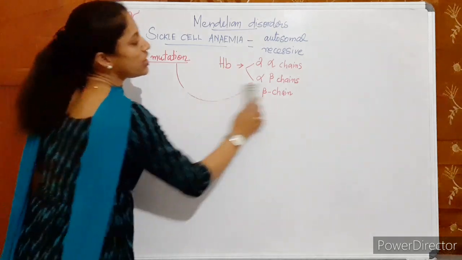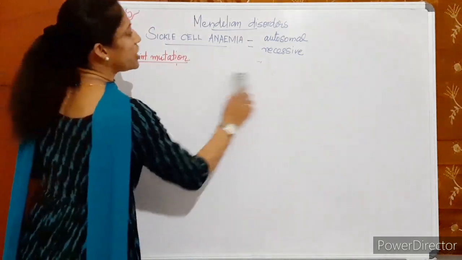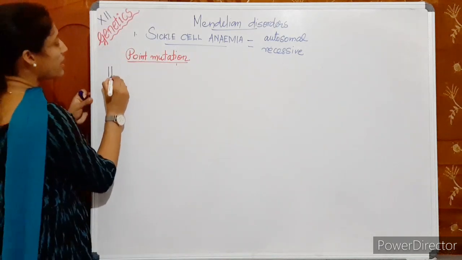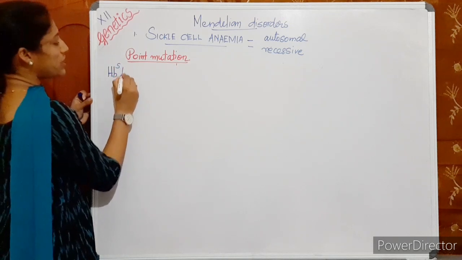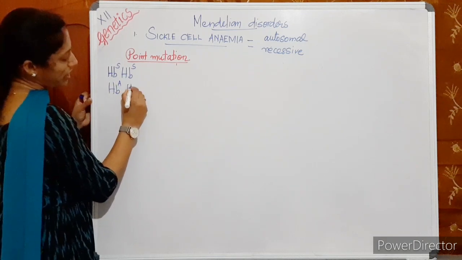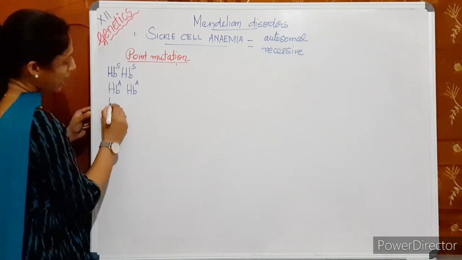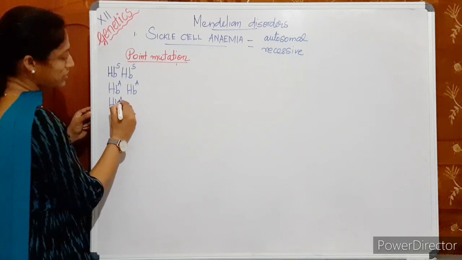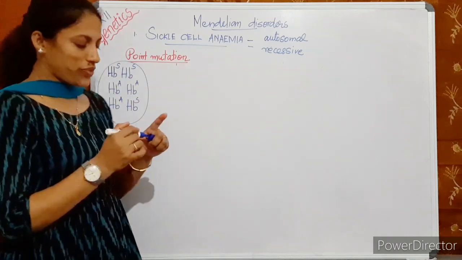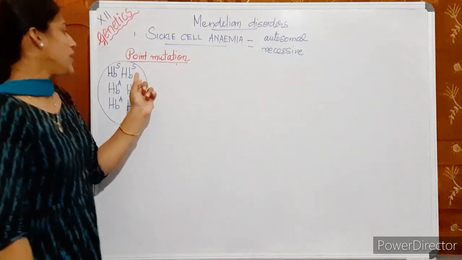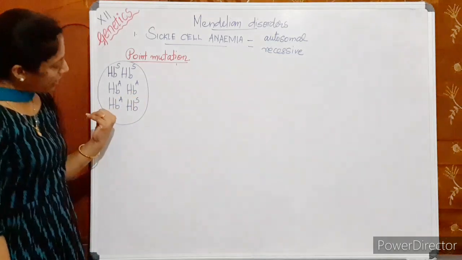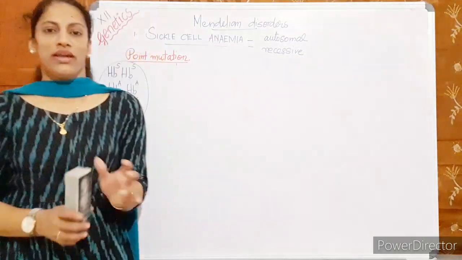Anyway, sickle cell anemia, the conditions, the genotypes of the persons, we can just write this way. If a person is sickle cell anemic, we write his genotype as HBS, HBS. If it's normal, we write HBA, HBA. And if it's a carrier, who will have no trouble of the disease, we write it as HBA, HBS. These are the different genotypes related to sickle cell anemia. If the person is sickle cell anemic, HBS, HBS, normal, HBA, HBA, and carrier is written as HBA, HBS.